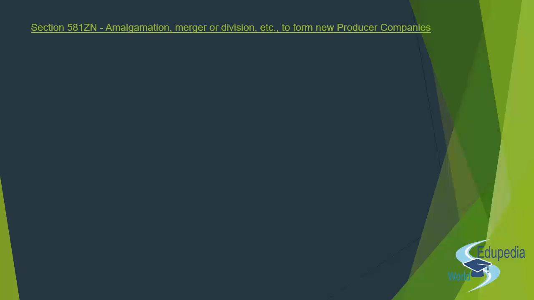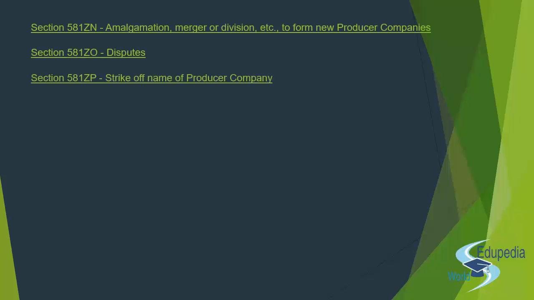Then you have section 581ZM, the penalty for the contraventions of above. Section 581ZN, amalgamation, merger or division etc. to form a new producer company. Right? When two producer companies amalgamate or they demerge or divide and split into two producer companies, that is section 581ZN. Then you have section 581ZO, the disputes. Section 581ZP, where you strike off the name of the producer company. What are the circumstances when the name of the producer company is struck off?